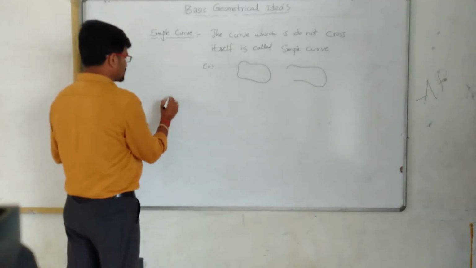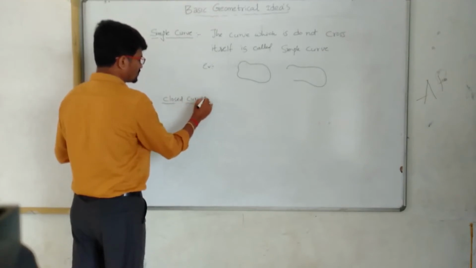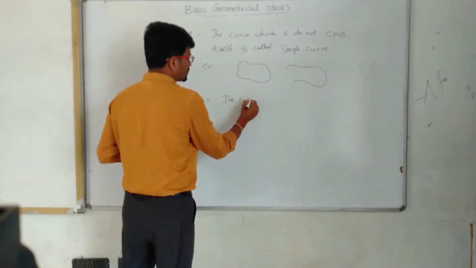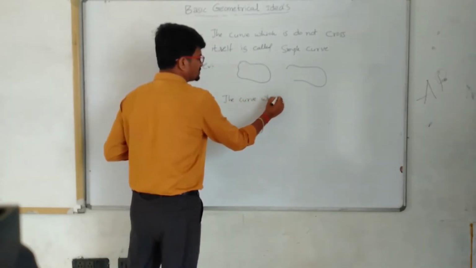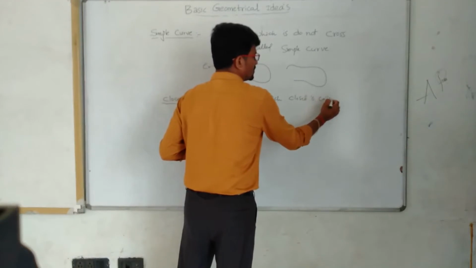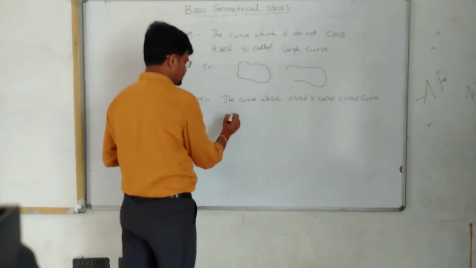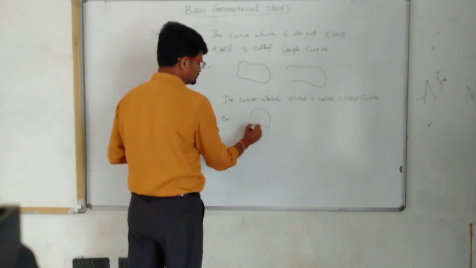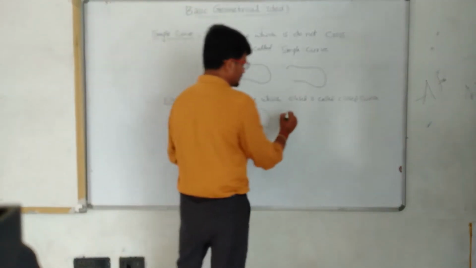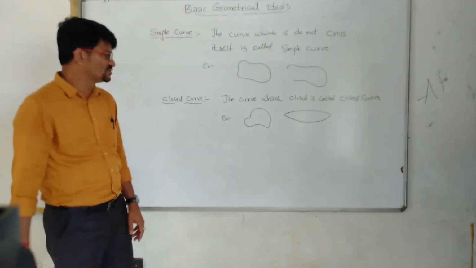Now, closed curve. The curve which is closed is called a closed curve. Example, there is no gap here. This type of curve is called a closed curve.